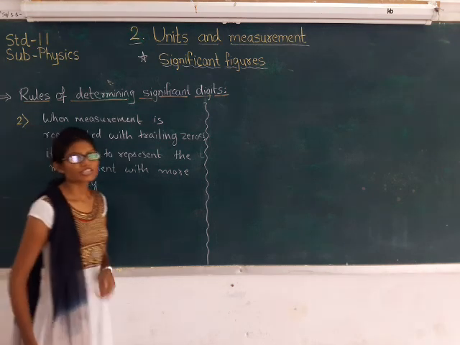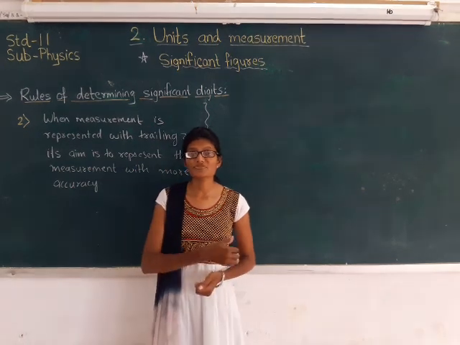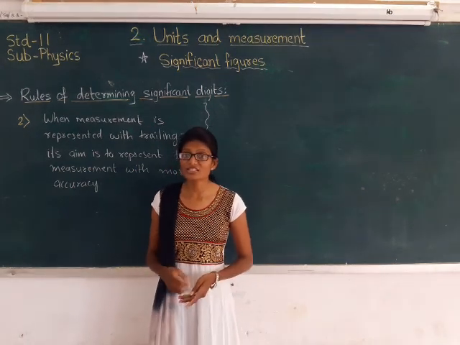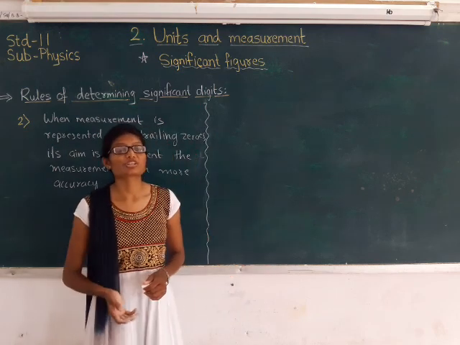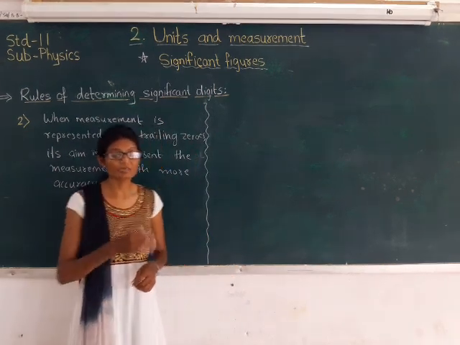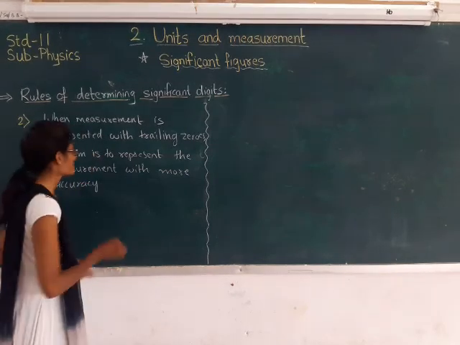That means if you have any measurement with trailing zeros, what is the aim? Its aim is to get that measurement with more accuracy, right? The measurement should be more accurate.